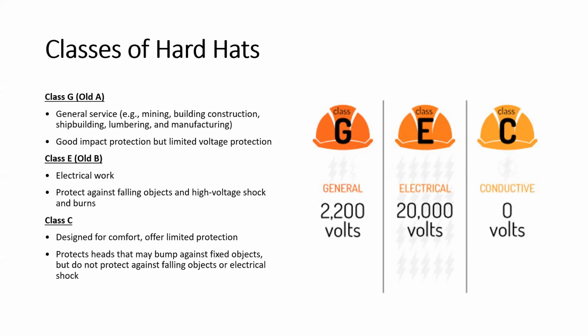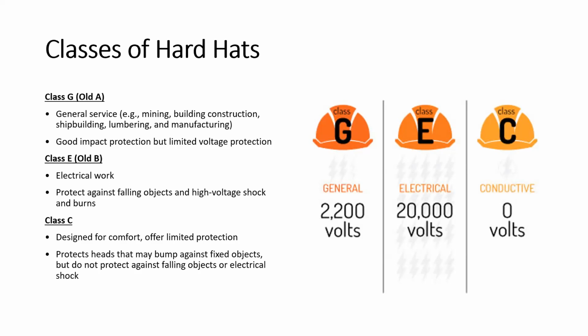For example, you are working in a construction company, or a company in the steel industry where there is a chance that your head can hit something. So you will be using a general purpose helmet, which can also absorb up to 2200 volts, right? Then we have class E for electrical. For electrical work, we can use the electrical helmet, which is going to protect you up to 20,000 volts. For example, our electrical engineers and electrical maintenance department should use the electrical type of helmet.